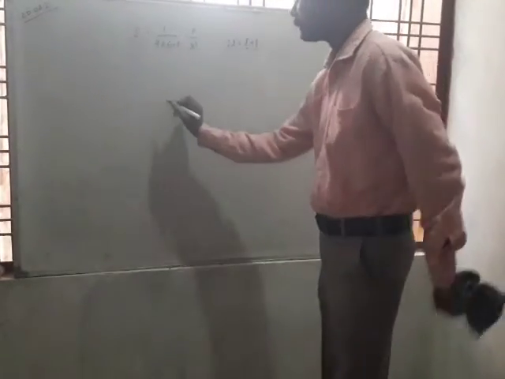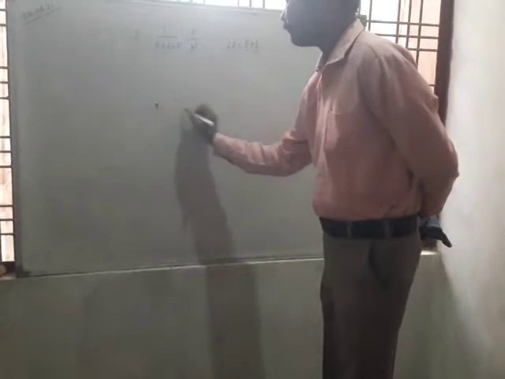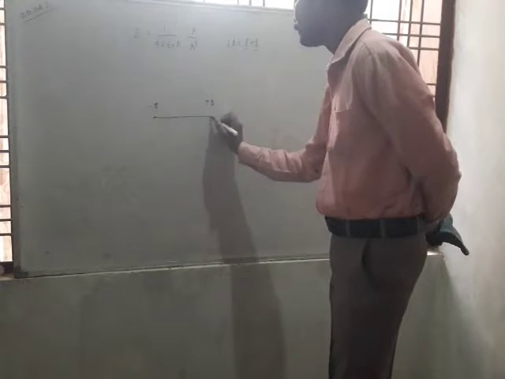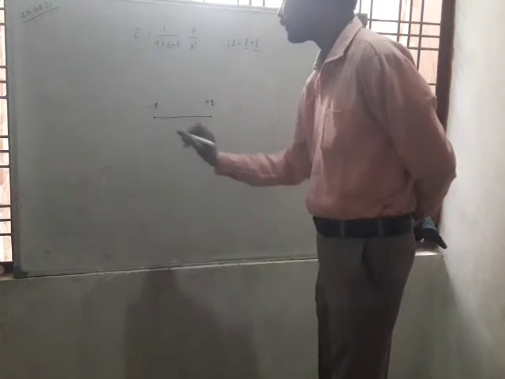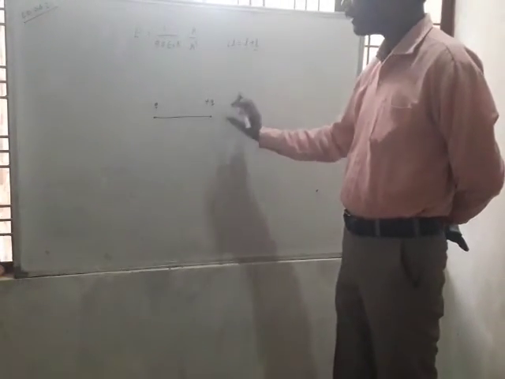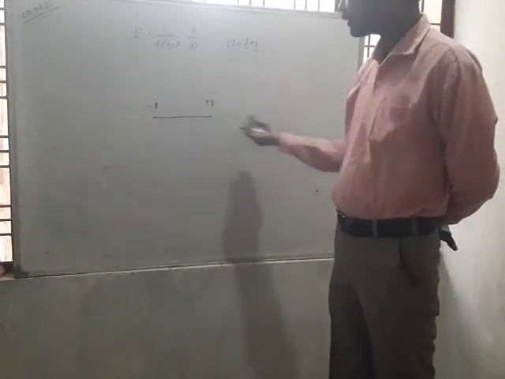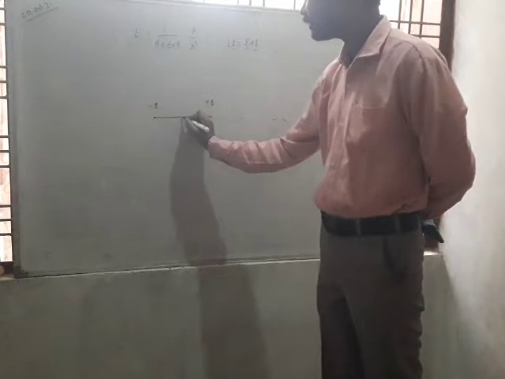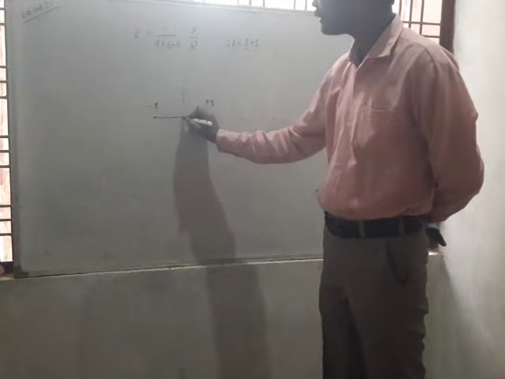You know that if minus q and plus q form an electric dipole, then the line joining the two charges is known as the dipole axis, and the line passing through this dipole axis is called the axial line, and the line passing through the center of the dipole axis and perpendicular to it is called the equatorial line.